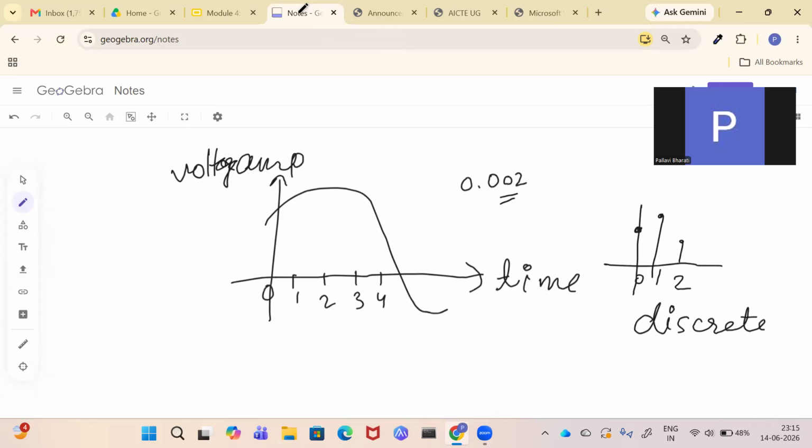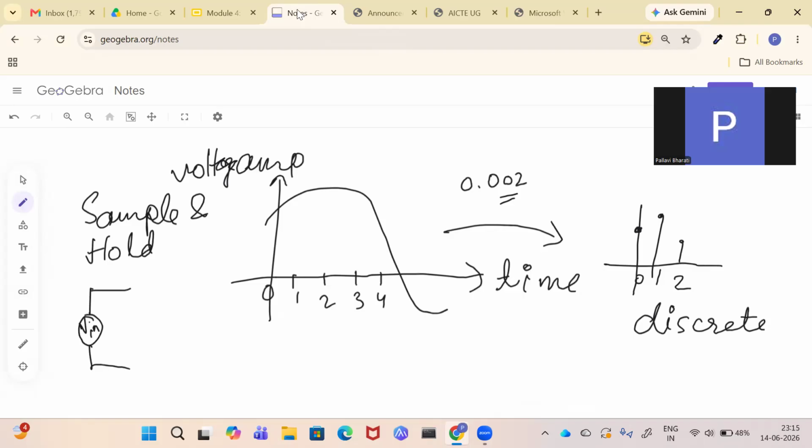Now how to go from this to this? In order to go from this continuous form to the discrete form, we have a circuit called the sample and hold circuit. I think we have discussed the sample and hold circuit in analog electronics also. So basically you put in the input voltage. This is your V input.